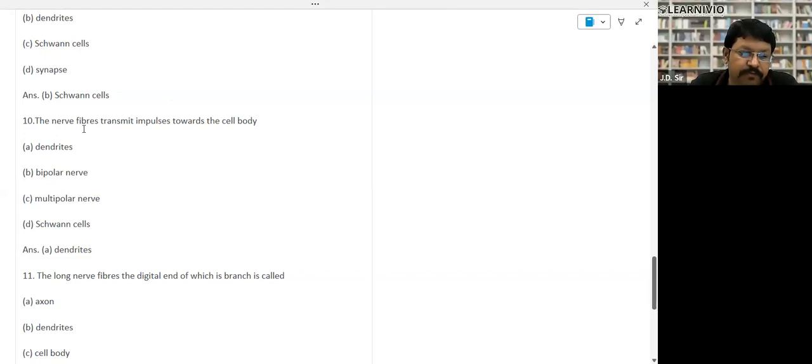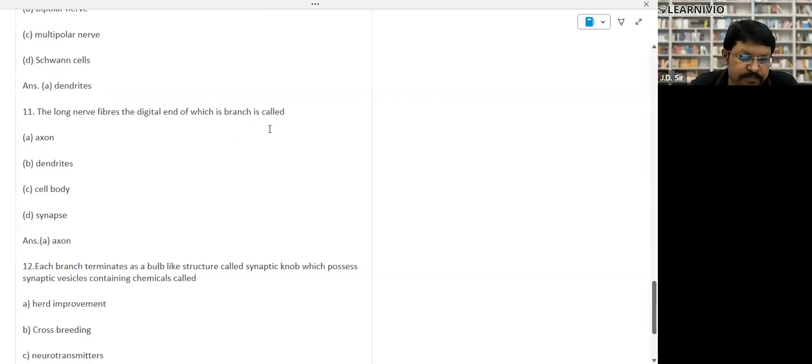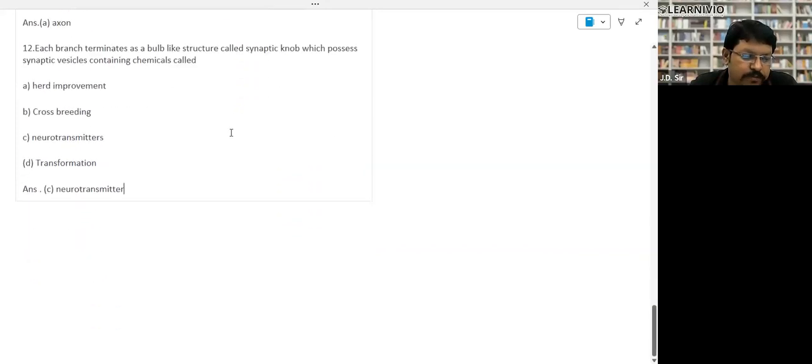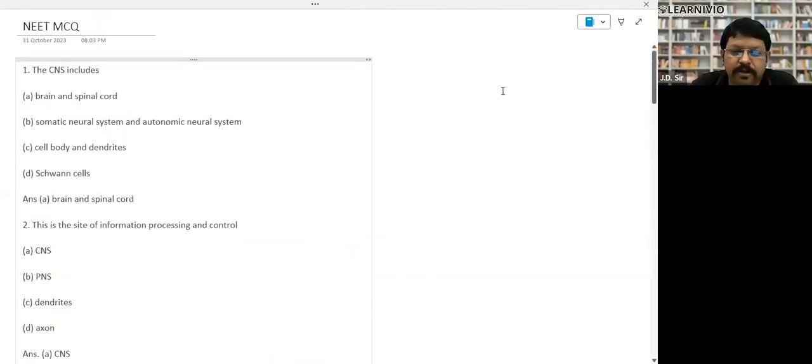The nerve fiber that transmits impulses toward the cell body is the dendrite, right? A long nerve fiber which branches is called the axon. So there are some practice questions you can see after the class as well, right?